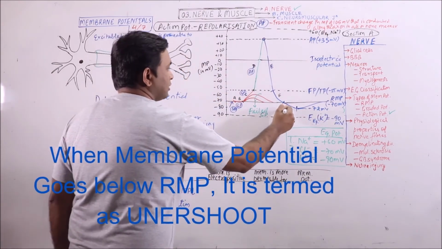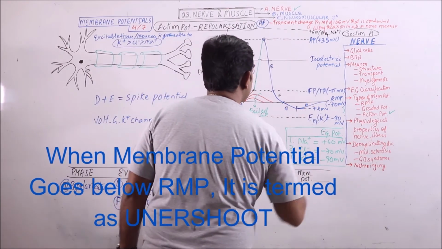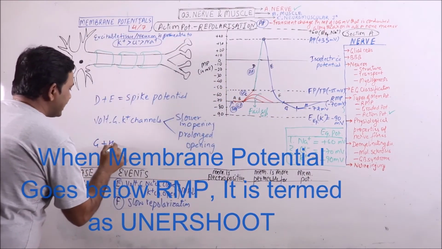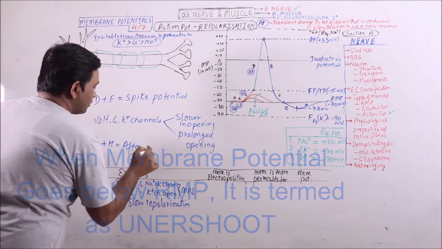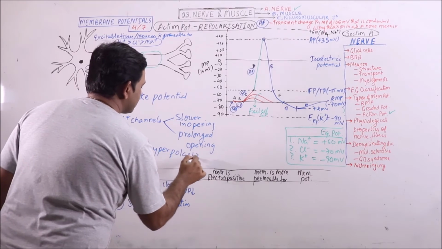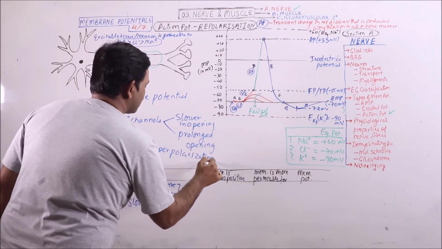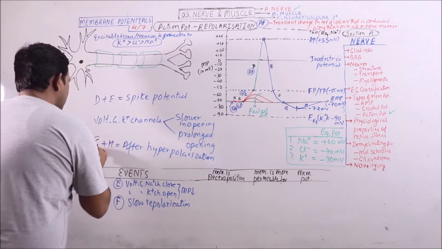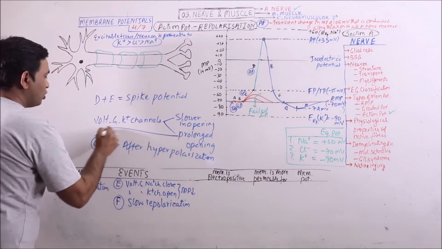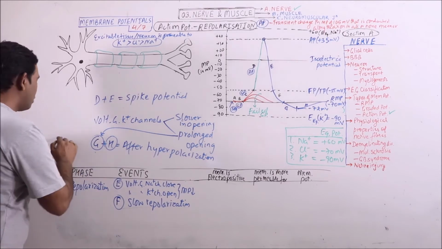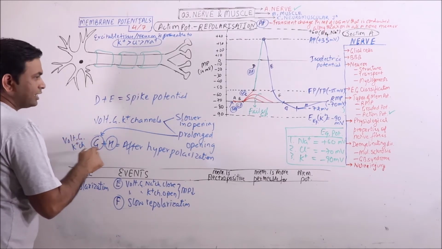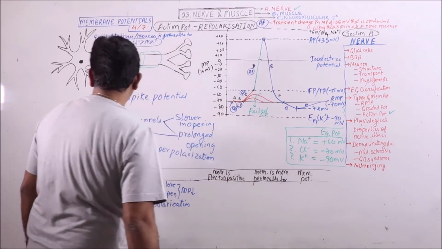So this is G and this one is H. G plus H is equal to after hyperpolarization. This G is because of prolonged opening of voltage gated potassium channels, and finally at the end of G they will close.